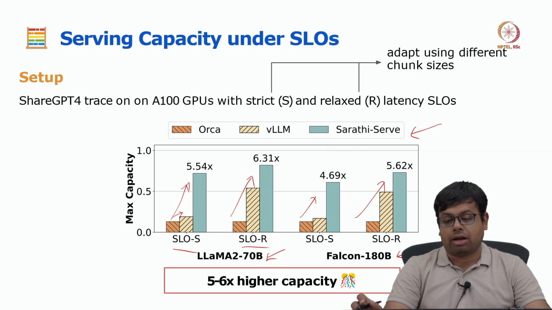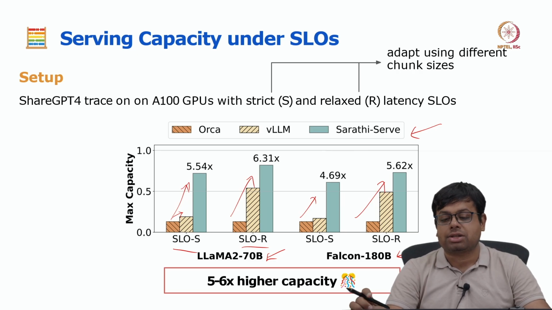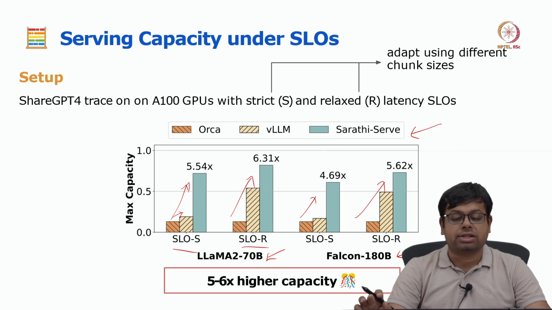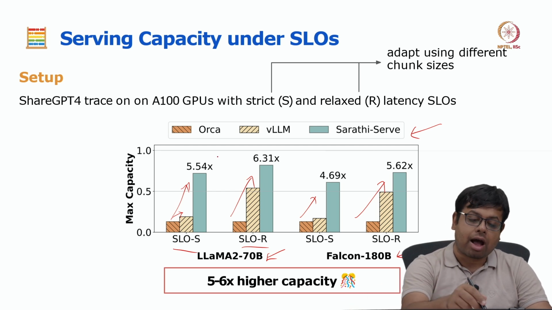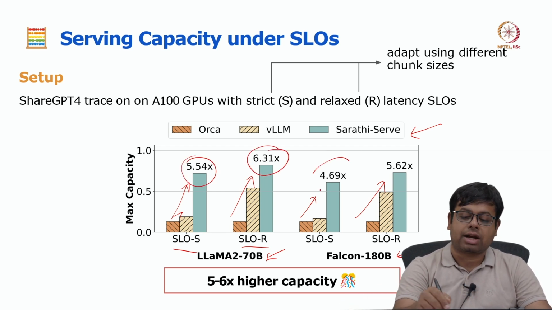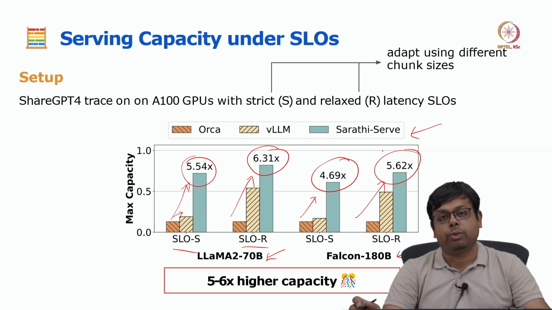I mean, when we say max capacity, that means how many of the requests are actually satisfying the service level objective. That is the maximum capacity. So as you can see, a higher number of requests satisfy the service level objective with Sarathi-Serve.